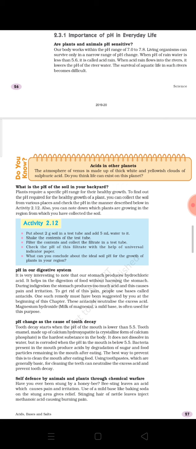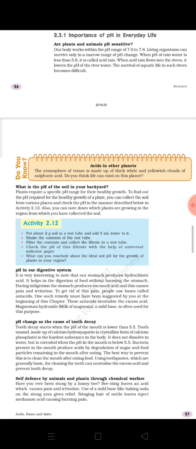If you can recall, in the case of acid rain also we discussed one pH: rainwater is said to be acid rain when the pH falls below 5.6. So these are the conditions required, so that when you have to define, you can use this. So for tooth decay, this condition starts when the pH falls below 5.5.